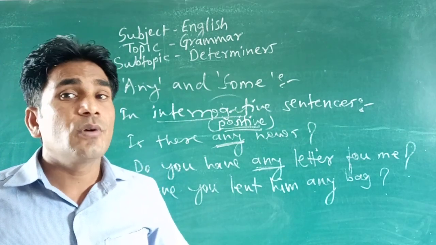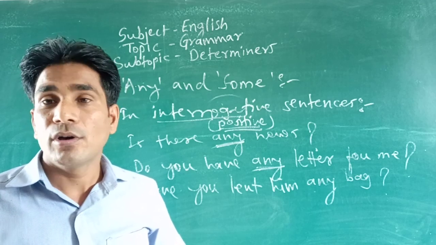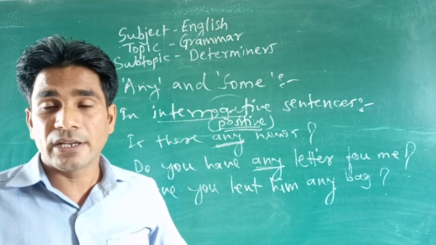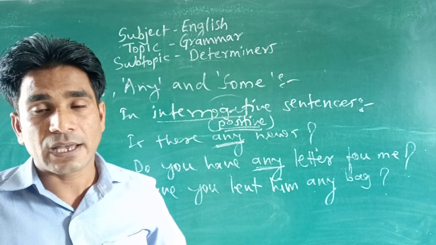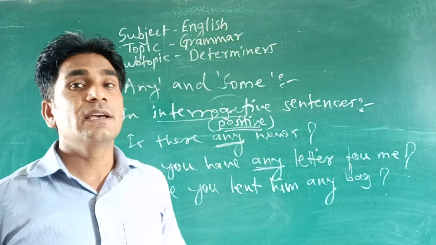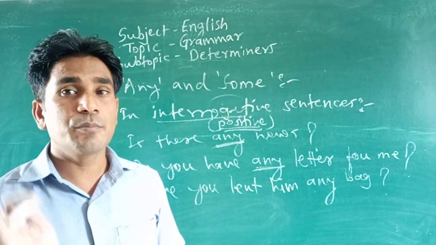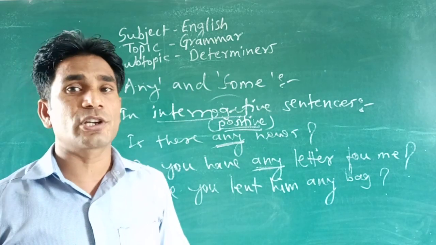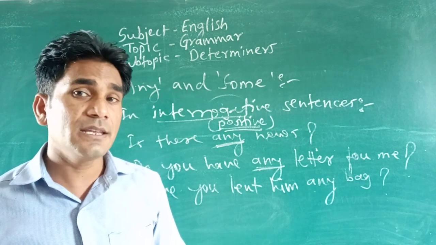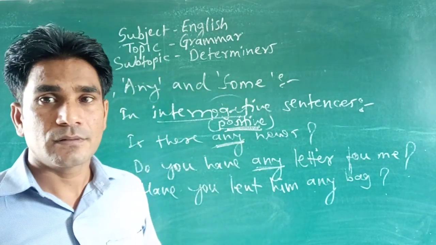Didn't you have given him any book? Or simply we can say, didn't you lend him any book? Didn't you lend him any book? Look at there, I am repeating the sentence. In negative interrogative also you can use any, but mostly in positive. Okay, are you getting me?